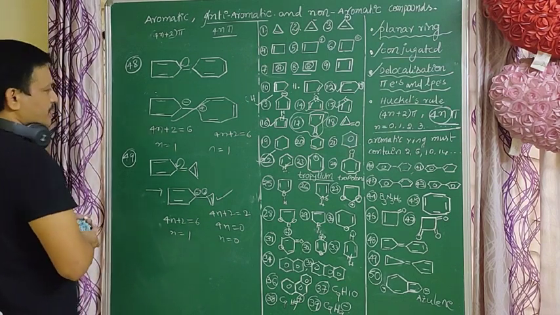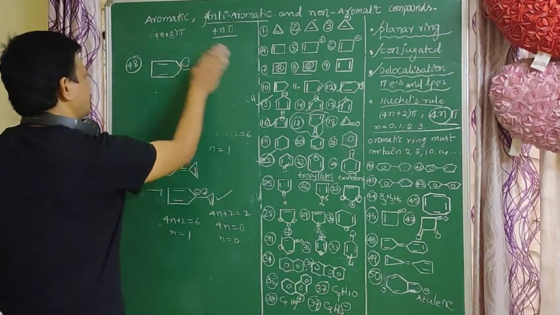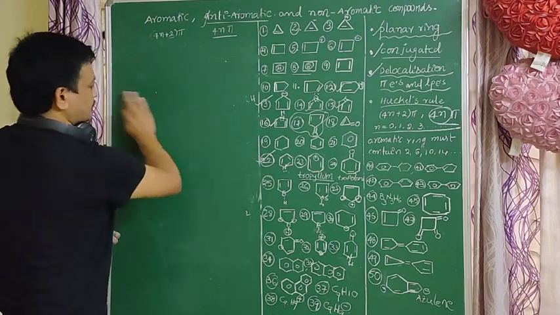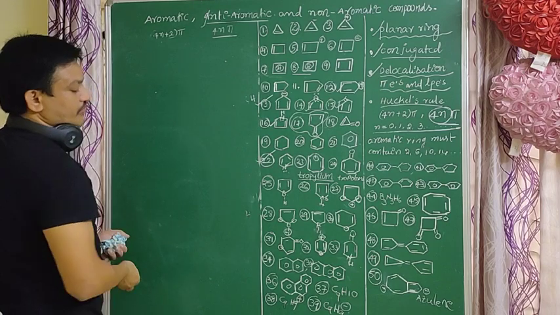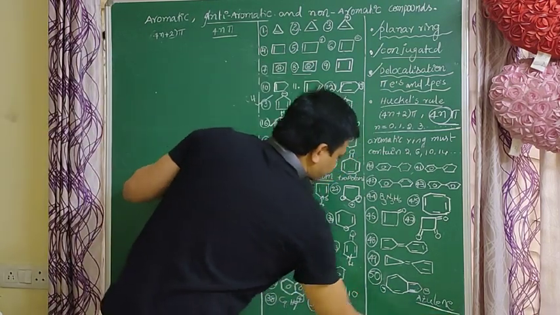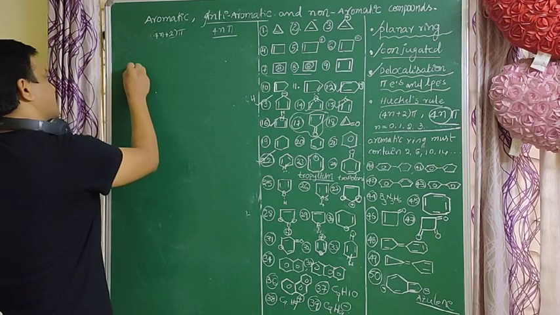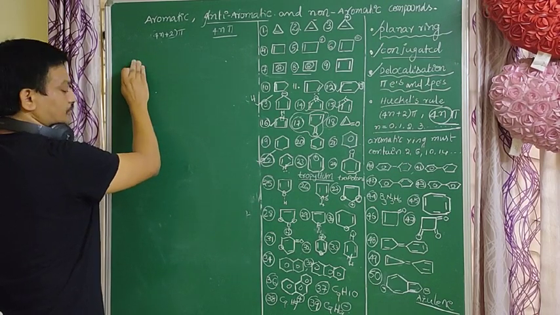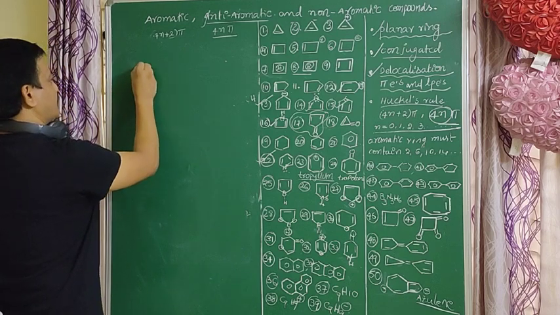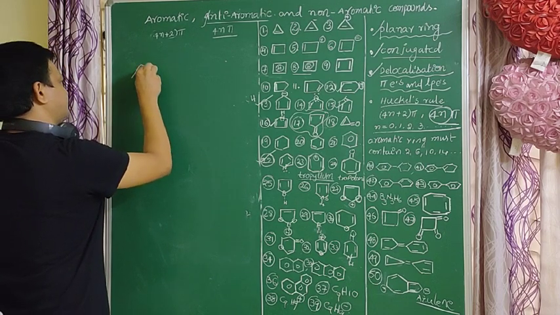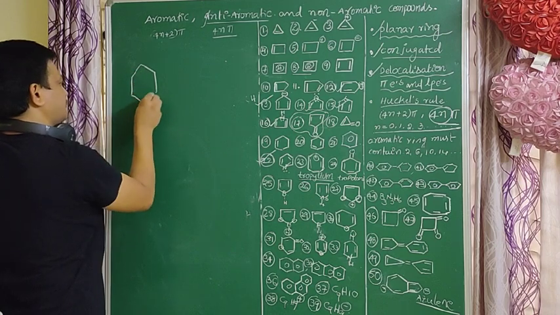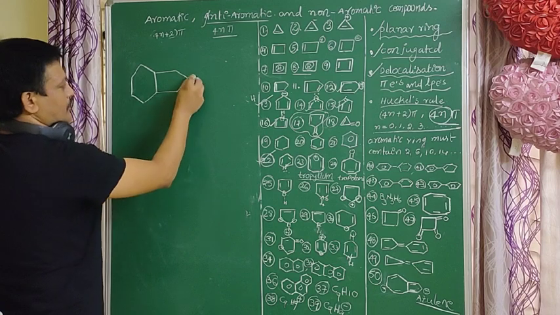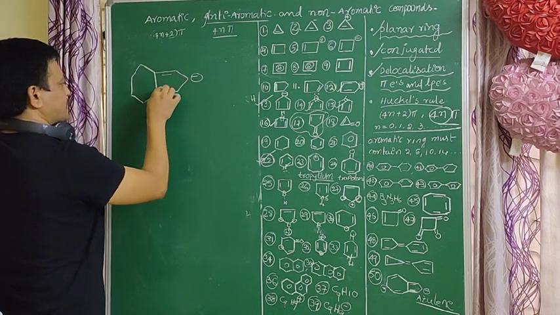This is very important. So next very important, the azulene molecule. Which molecule? The azulene molecule. Minus is there, plus.